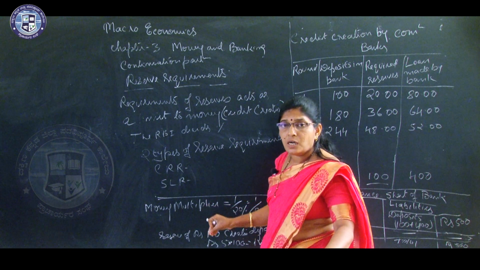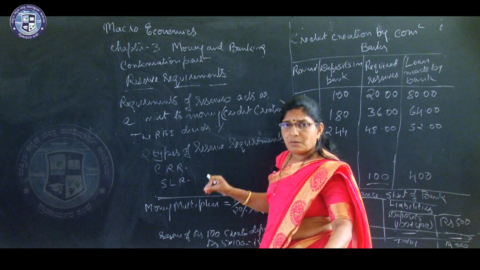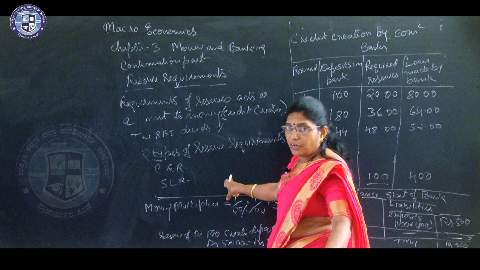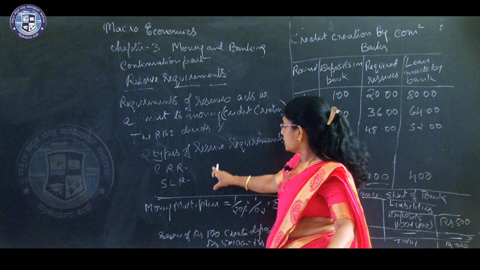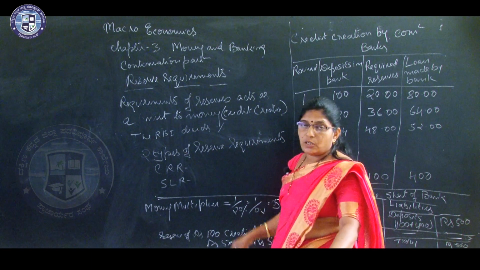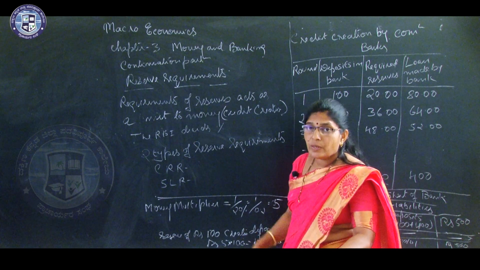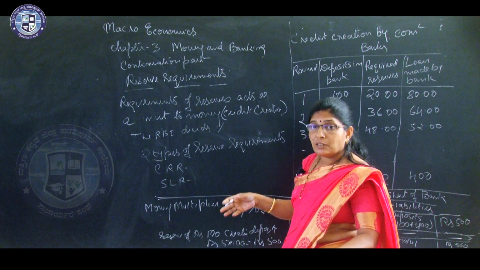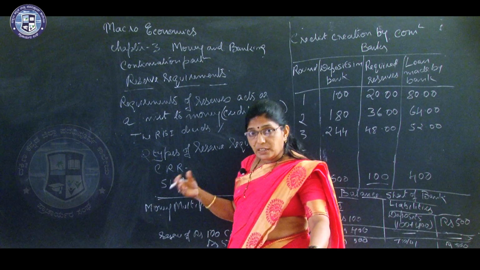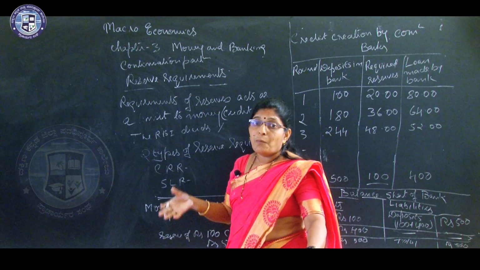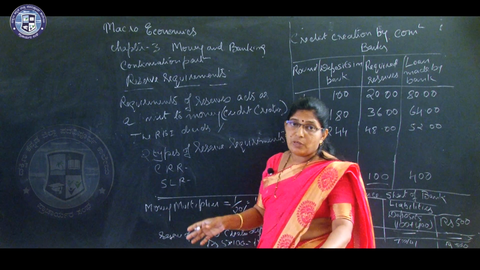That portion of the total deposits of the commercial banks which has to be kept with the bank itself, we call it SLR. So, both CRR and SLR together we call reserve requirements. When the reserve requirement is increased by the Reserve Bank of India, the money supply in the economy will be controlled.